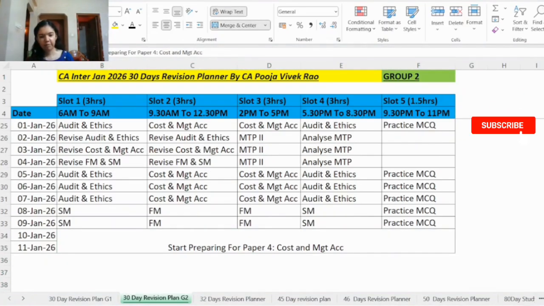So guys, that's your complete 30-day group 2 revision roadmap. Follow it consistently and you will see the difference.